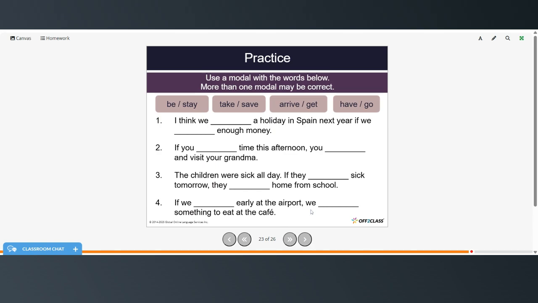Great, now we're going to practice using a modal with the words below, and more than one modal may be correct. So some of these may have more than one possible answer, but go ahead and pause the video, try these on your own, and then restart when you're ready to check your answers.